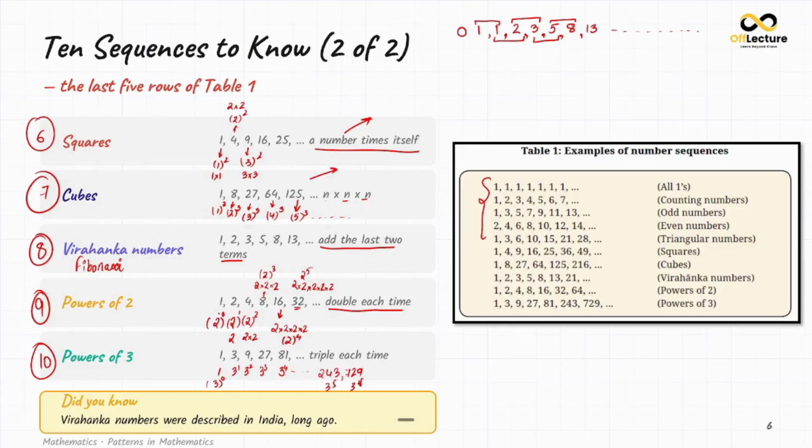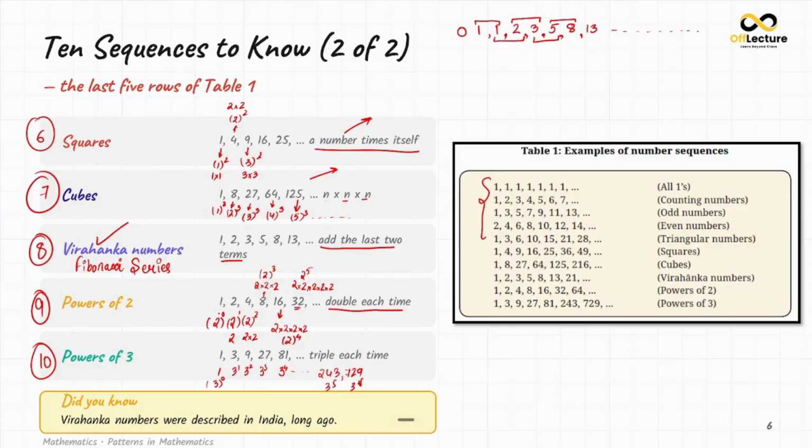And one aside worth knowing is that the world calls Virahanka numbers the Fibonacci series, after an Italian mathematician. Okay, I have already told you Virahanka numbers are also known as the Fibonacci series. It's just a pronunciation. But Virahanka described them in India roughly 500 years before Fibonacci, while counting the rhythms of Sanskrit poetry. So you can imagine a mathematician reading Sanskrit poetry, and in it, he identified a mathematical pattern. So how complex it would be.